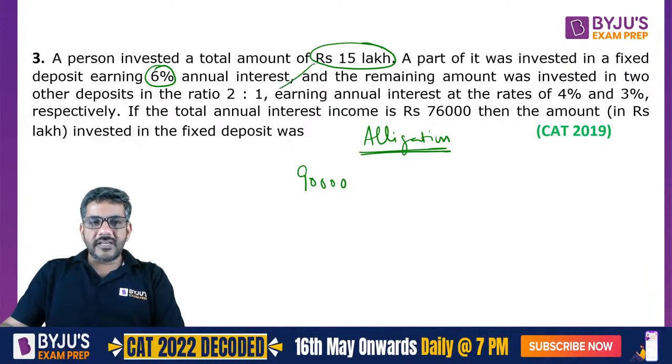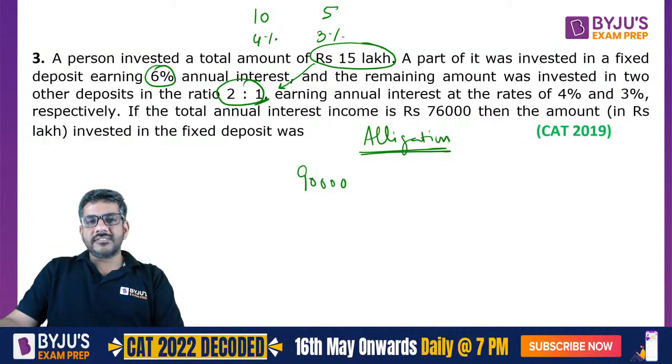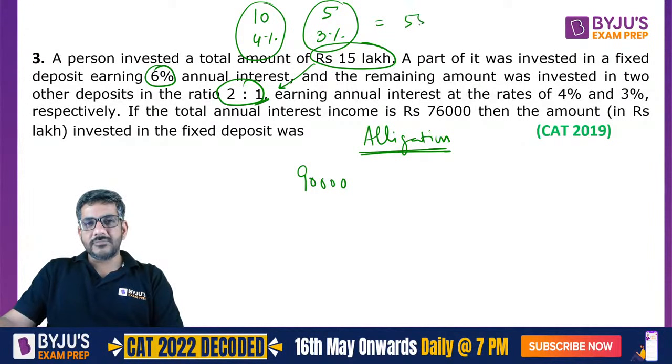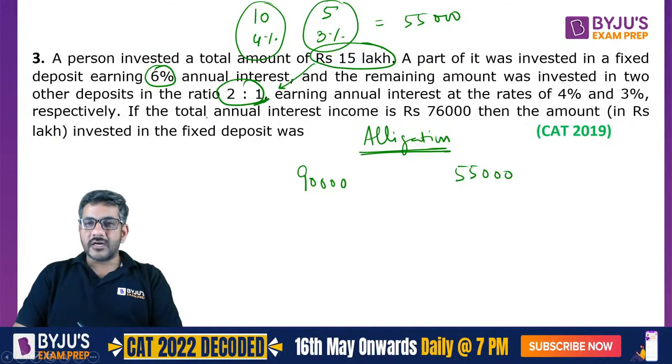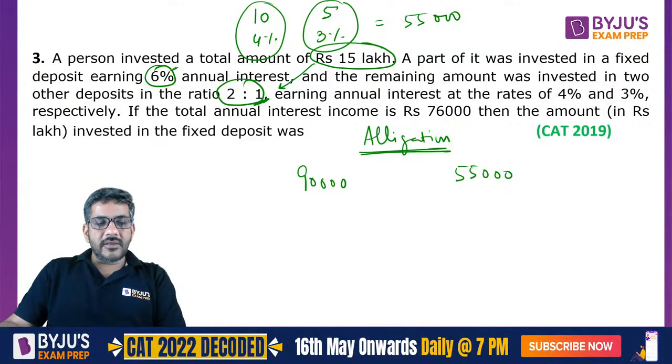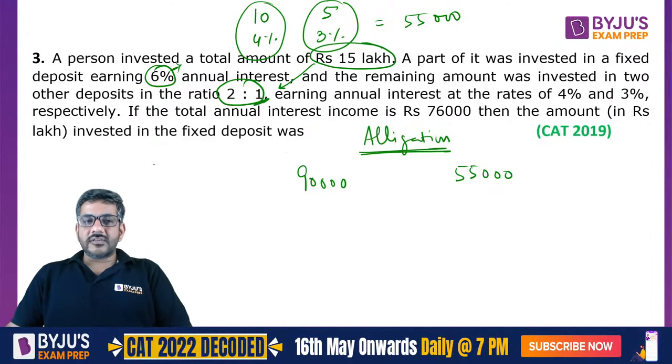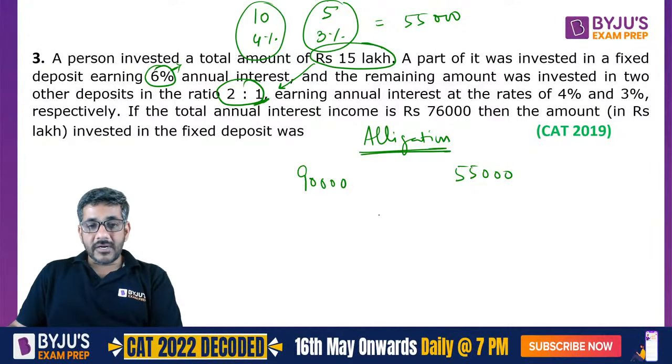But if all of these 15 lakhs goes with the 2:1 part, how much interest would you be getting? First of all, 15 lakhs is divided in 2:1 ratio, that is 10 lakh and 5 lakh. On 10 lakh, you have 4% interest. On 5 lakh, you have 3% interest. Total interest is 40,000 from here, 15,000 from here. The interest becomes 55,000. So if all of the money was invested in this scheme, I would have got 55,000. If all of the money was invested in this scheme, I would have got 6%, that is 90,000. But I have got 76,000.